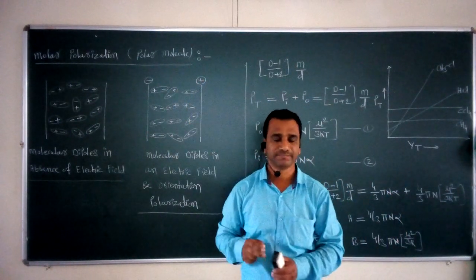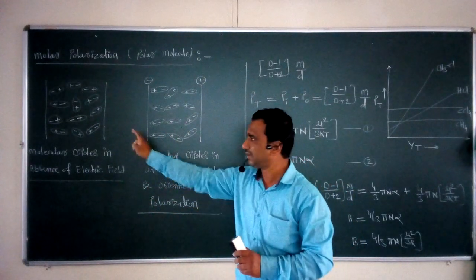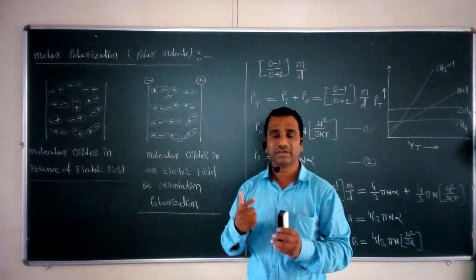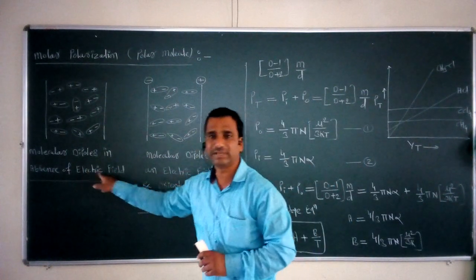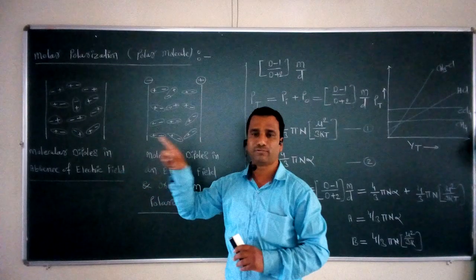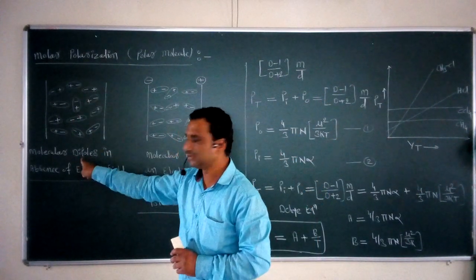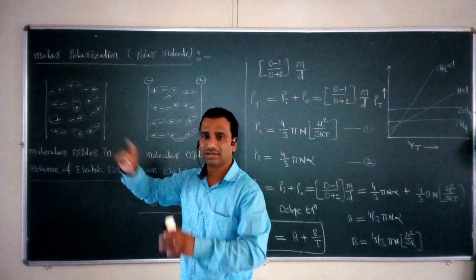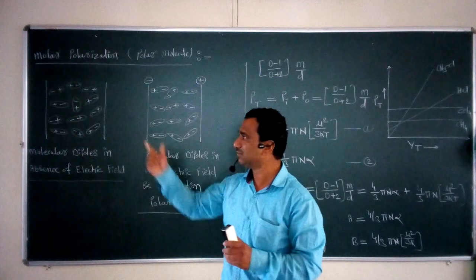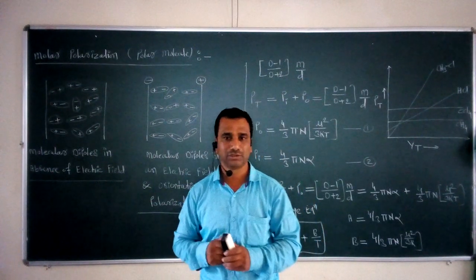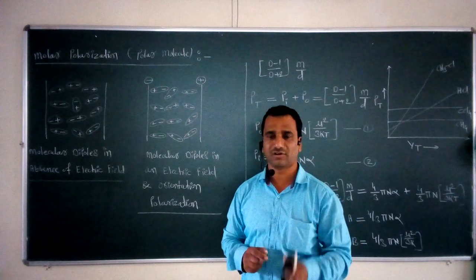For this purpose, we take two different figures, figure A and figure B. Figure A is the behavior of molecular dipoles of a polar molecule in the absence of an electric field. If we take the polar molecule in the absence of an electric field, the molecular dipoles get oriented in a random manner. So that randomness is observed in a polar molecule, and that's why the induced molar polarization is obtained.